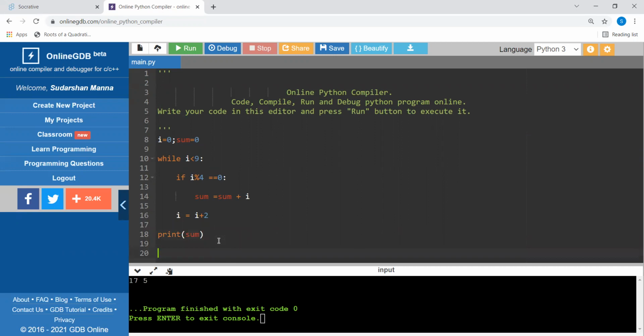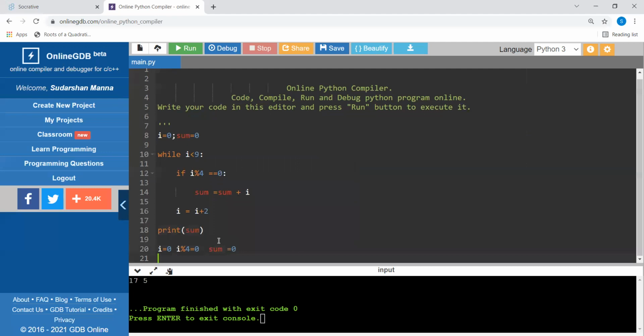So the very first step, when I value is 0 and this condition I mod 4. Remember, any time if it is 0 or less than the value of 4, that itself is the mod. So in this case it is 0, so 0 will be there. So sum will be now sum plus I, so it is equal to 0. Now the next time I value is 2. So I mod 4, oh sorry, this time the value will be 2. So sum this time will be equal to 2.